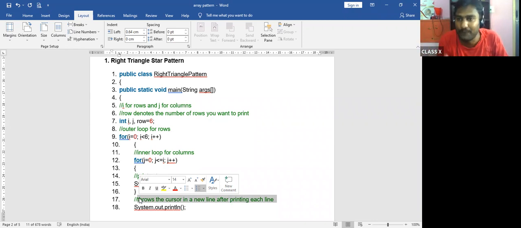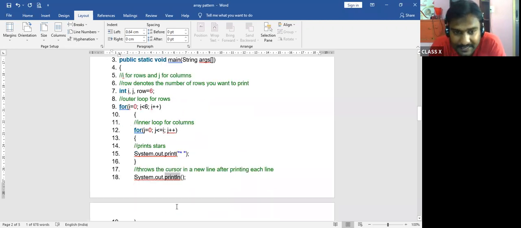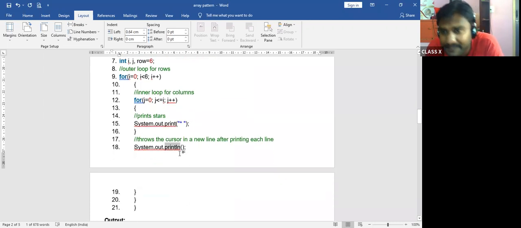Every time the loop will work. First time 1 star, second time 2 stars. The 2 stars will not come down, it will print in the same line. To make that come to the next line, we will use System.out.println. See, println. Ln is for the next line.